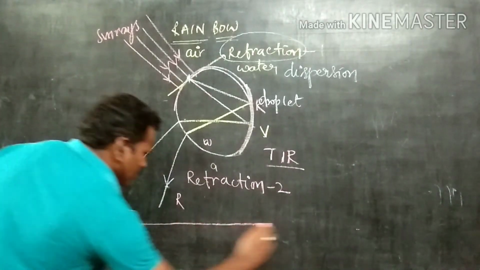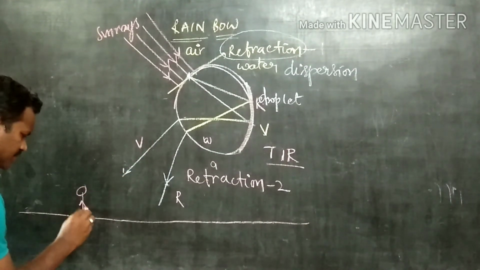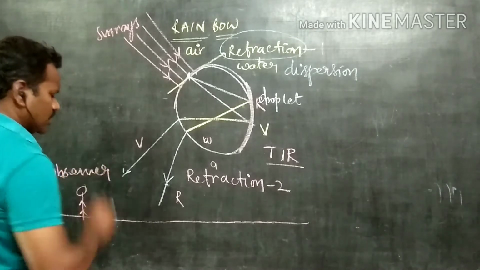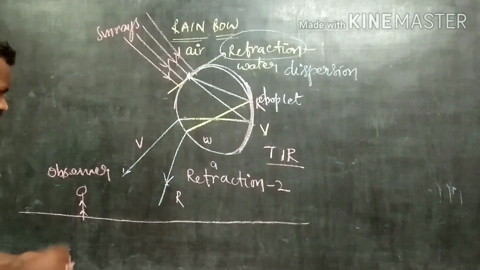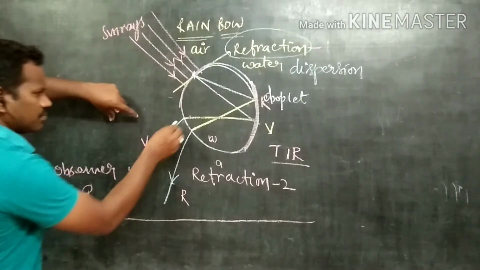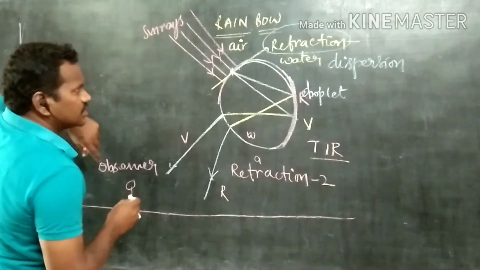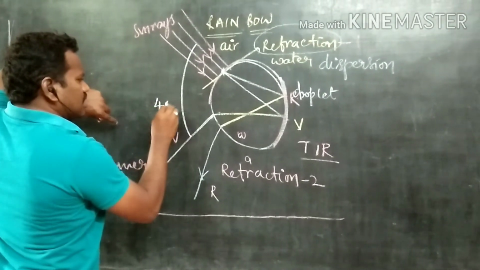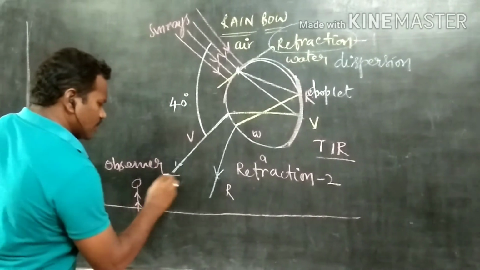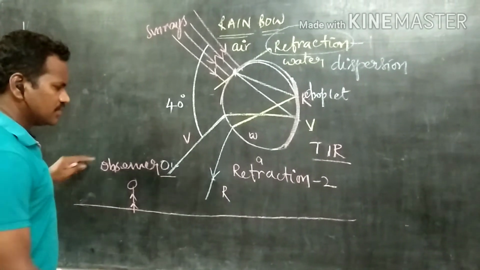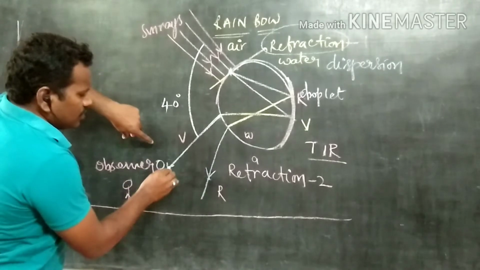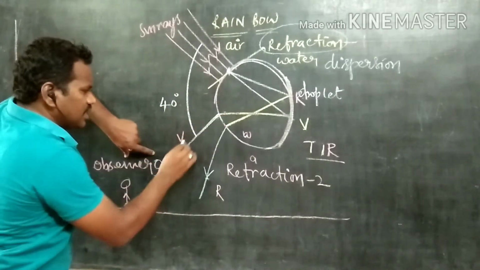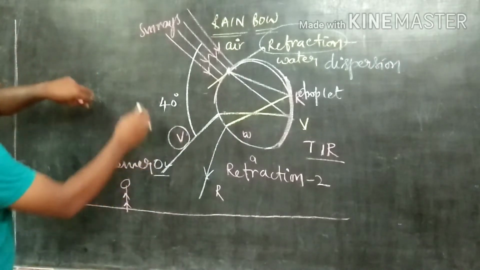For example, if you are at this position, this is the position of the observer. See here, this is the violet and this is the incident ray. If you consider this angle of elevation as 0, at an angle of 40 degrees, we can observe the violet color.